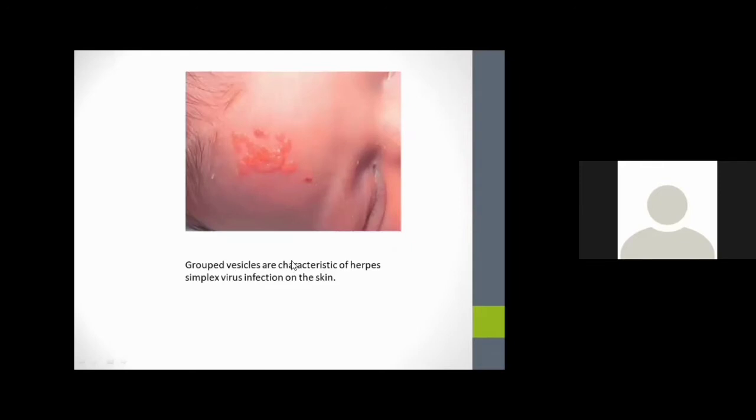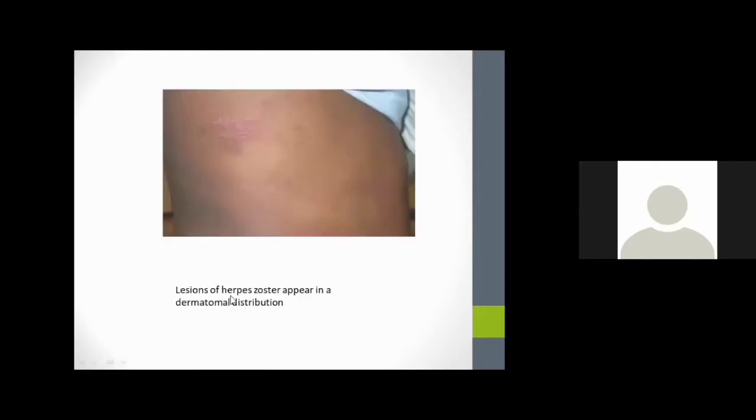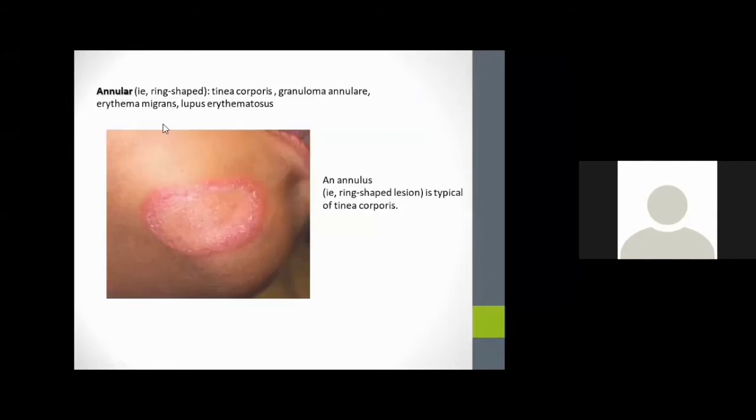In infections and dermatomal distribution infection. And next is an annular arrangement, as in tinea infection, granuloma annulare, erythema migrans, and lupus erythematosus conditions. There will be a ring-shaped, annular arrangement that we can see.